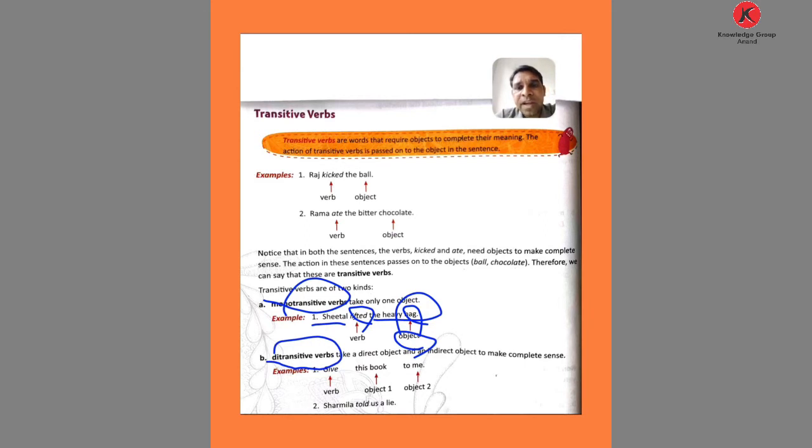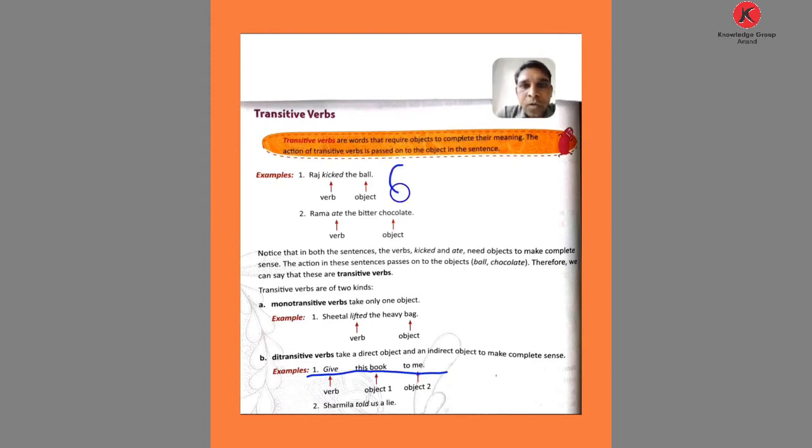Okay. Now we come to the ditransitive verb. What is ditransitive? It takes a direct object and an indirect object to make complete sense. How many objects? Two objects are needed in this form, the ditransitive verb. Now look at the example: Give this book to me. You know about the object.